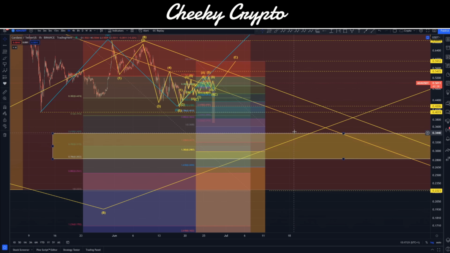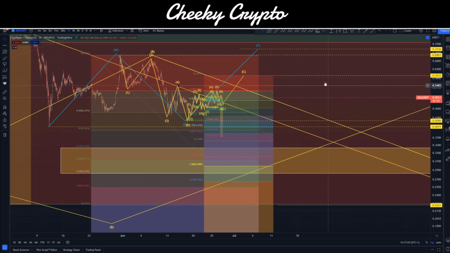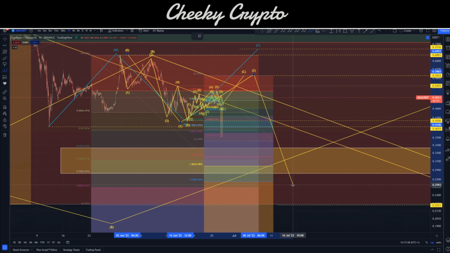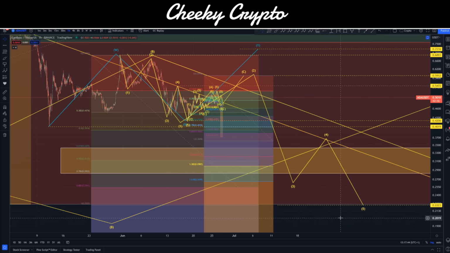And if that is the case, then we bounce up and potentially then fall down into the final lows of 22.2, and avoiding those key critical levels of dropping down lower towards the 15-cent range. So in summary, this could potentially be a big wave 1, this could be our wave 2, a drop down here to our wave 3, a bounce up into a wave 4, and then finally completing at 22.23.